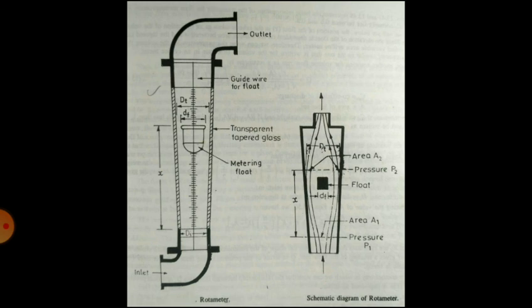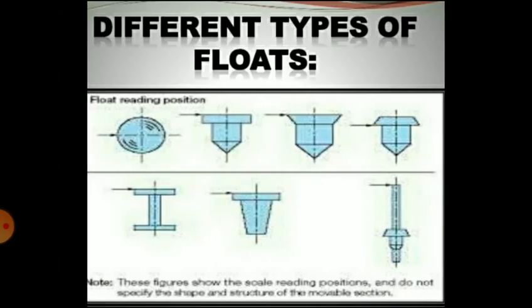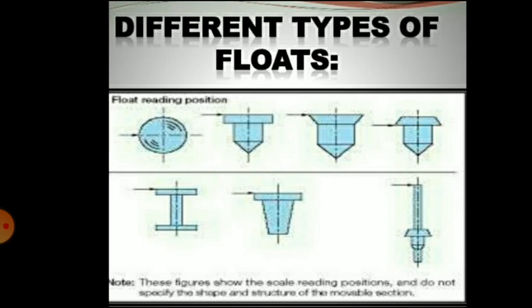The float gives a reading on a calibrated scale etched on the glass tube. So there is a scale that is calibrated on the glass tube so that you can directly take the reading. The flow rate can be determined by direct observation of the metering float. So these are the different types of floats that you can place in a glass tube.